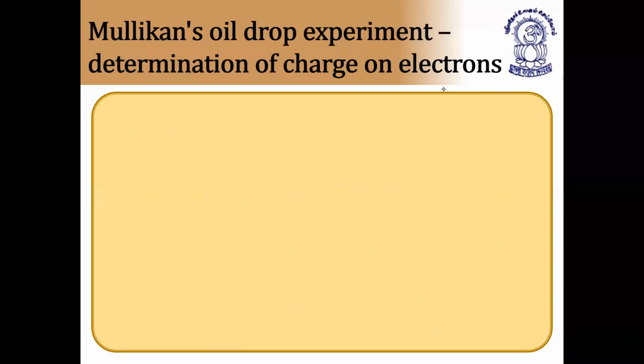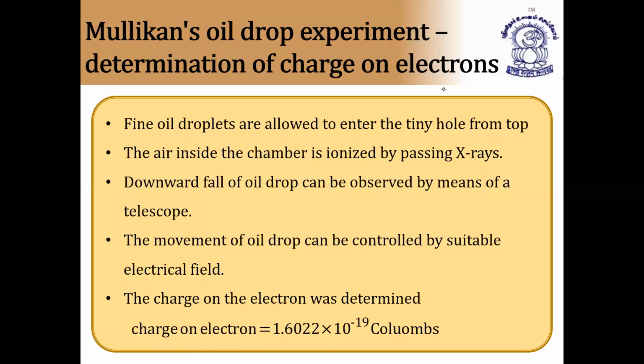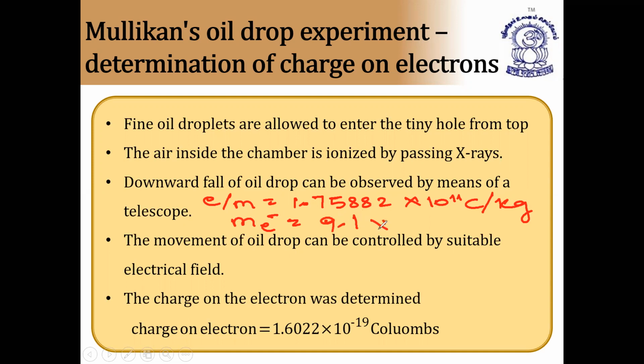Next, we know the mass of the electron, that is 9.1 × 10^-31 kg. So by combining these two values, here again I'm writing on the board: the e/m ratio of the electron from Millikan's experiment is 1.7588 × 10^11 coulombs per kg, and the mass of the electron is 9.1 × 10^-31 kg.